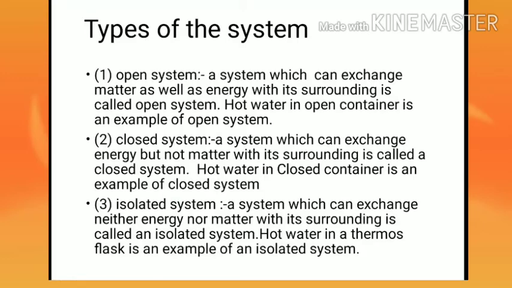The third example is an isolated system. A system which can exchange neither energy nor matter with its surrounding is called an isolated system. An example is hot water in a thermos flask, because there will be no radiations.